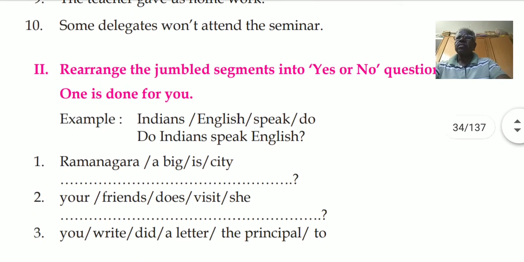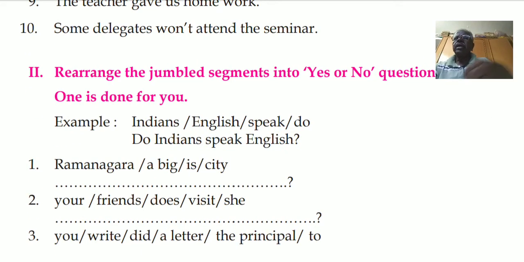So next is: rearrange the jumbled segments into yes or no questions, and one is already done for you. Indians, English, speak, do. So we have to frame a question. Framing the question, first you search the word. So do is the word. Then arrange them properly. Do Indians speak English?